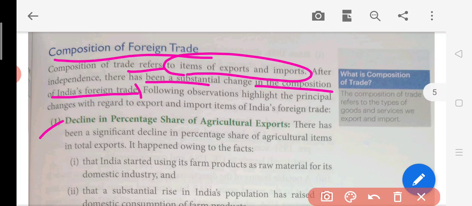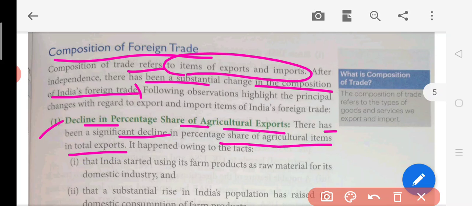The first point says there is a decline in the percentage share of agriculture exports. There has been a significant decline in the percentage share of agriculture items in the total export. Initially, they are trying to say that agriculture goods were being exported to the other countries.